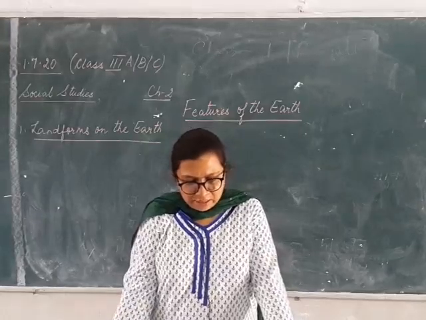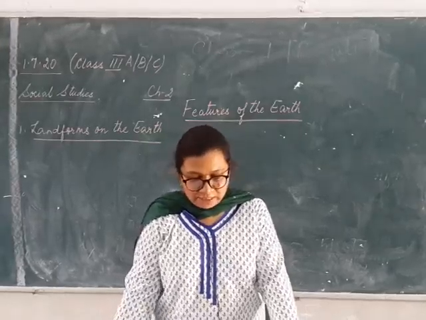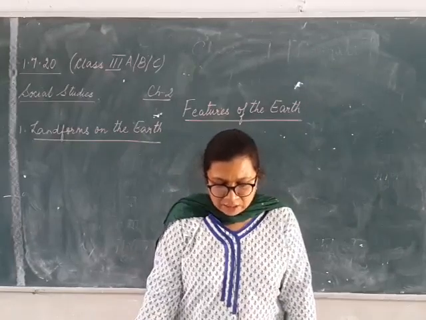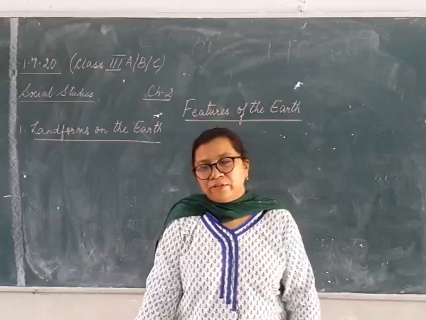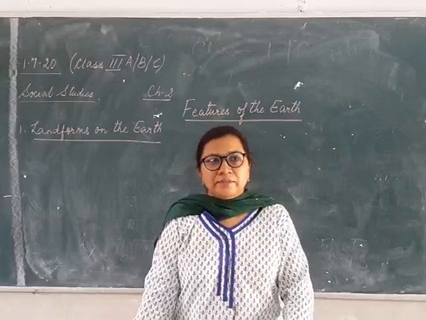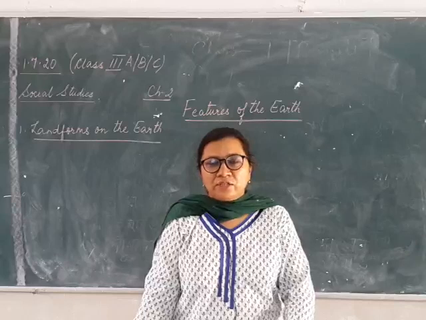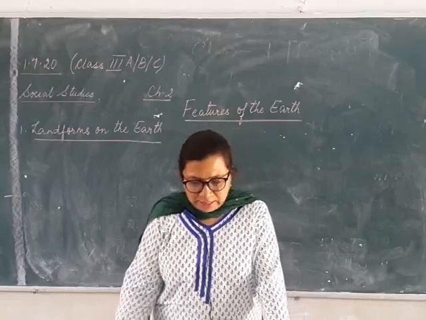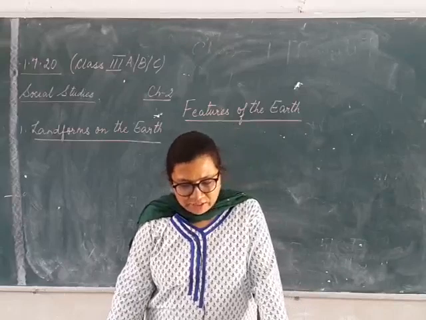But before that, a little bit of introduction. We will see that the earth mainly consists of land and water. Everyone knows that the earth is divided into two parts. One is your land and one is your water, and the land on the earth is different everywhere.